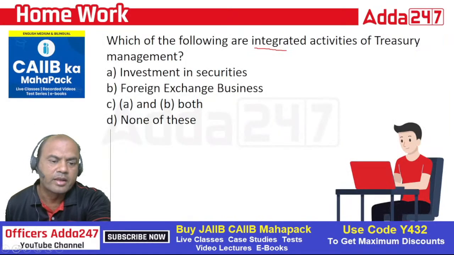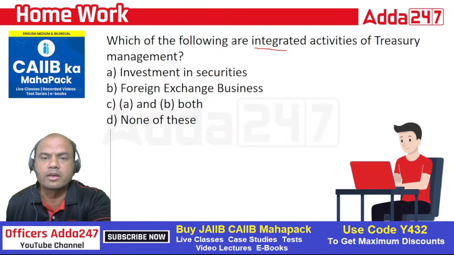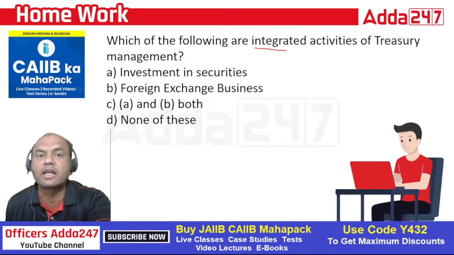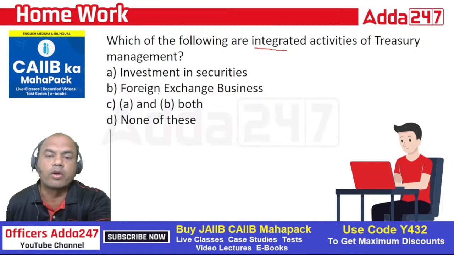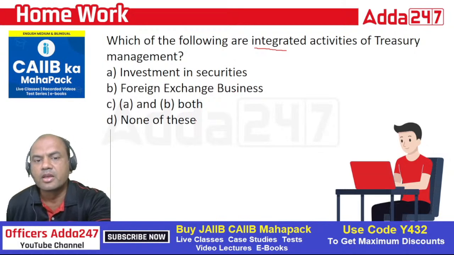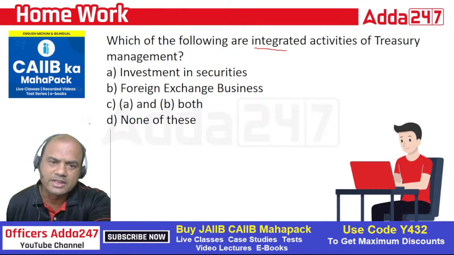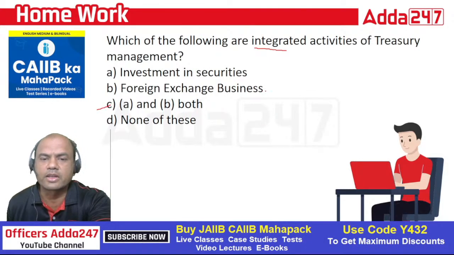Let's start. Yesterday I had asked you a question as homework. Which of the following are integrated activities of treasury management? Means treasury acts as an integrated treasury by performing which of these functions? Investment in securities, foreign exchange business, both A and B, and none of these. So the answer is obviously C, both A and B: investment in securities and foreign exchange business.